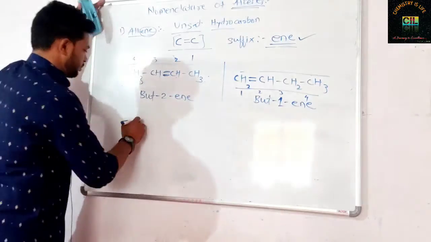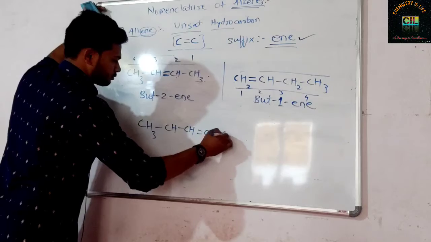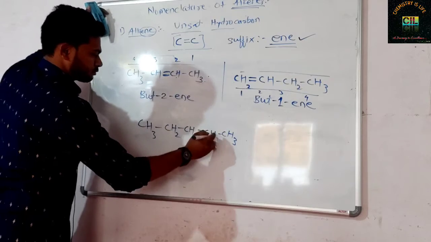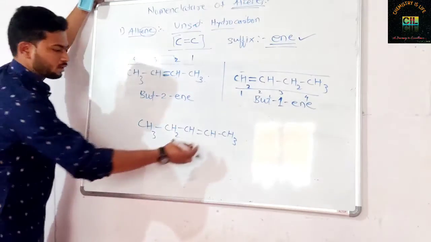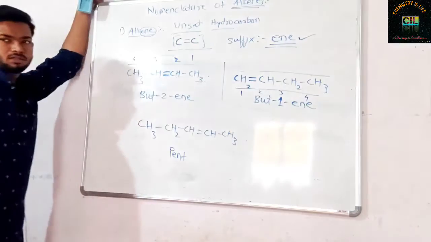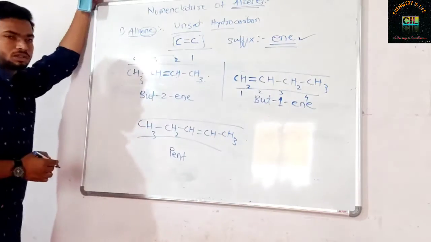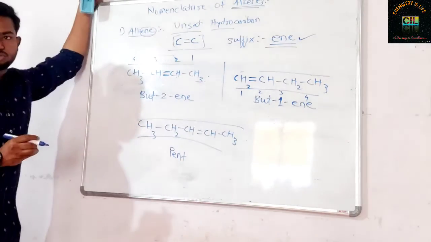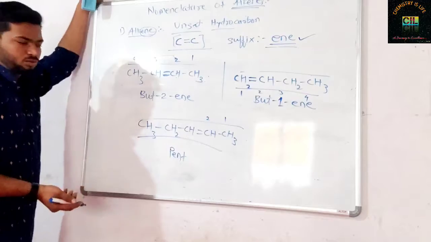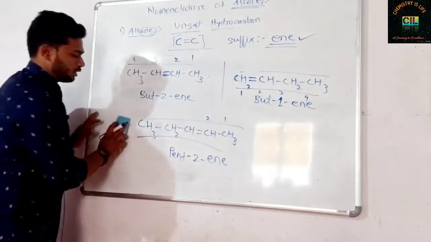Got it? Suppose another example is like this. Now, how many carbons are there? 1, 2, 3, 4, 5. For 5 carbon, the word root is pent. Correct, pent. Now, select the longest chain. It is a straight chain. Then apply the numbering for the double bond. What is the rule? The doubly bonded carbon should get the lowest possible number. Now here, from this side 1, 2, you are getting the lowest possible number 2. So pent-2-ene, correct? Pent-2-ene in this way.